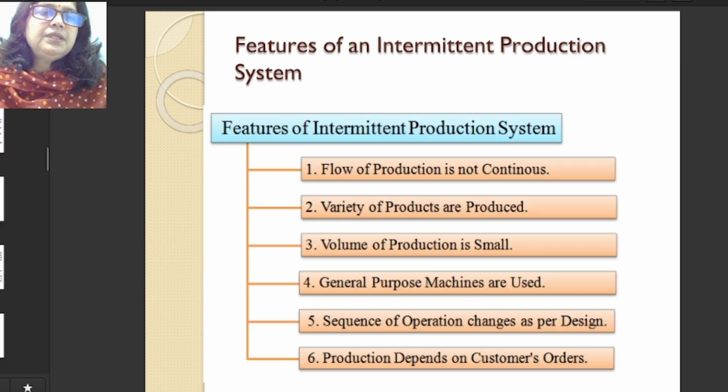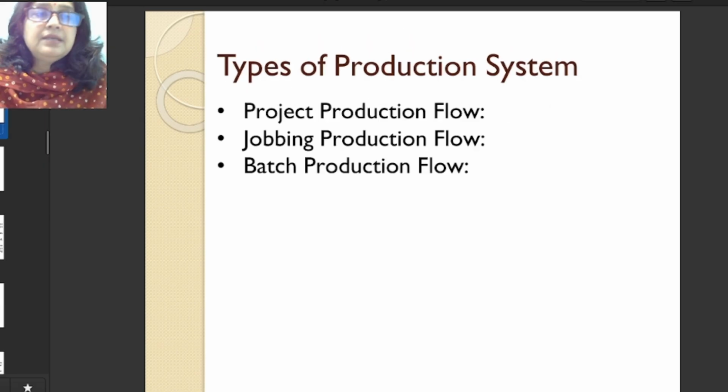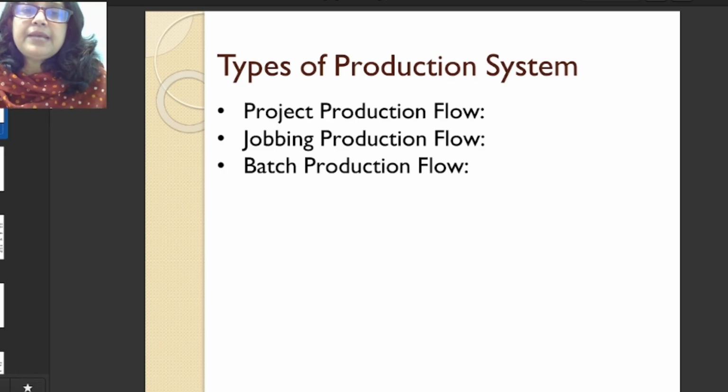So what we'll do here, we'll go back to the slide. We'll discuss in detail what is project production flow. In case of intermediate production flow, the types of intermediate are project production flow, job production flow, batch production flow.